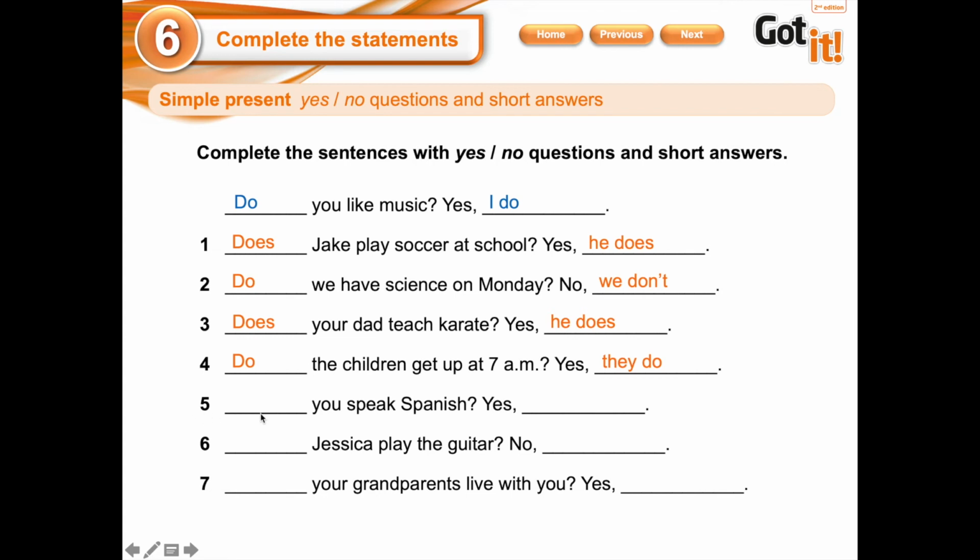Okay, let's continue with number 5. You speak Spanish. Let's see. Do you speak Spanish? Me están preguntando a mí. Por ende, yo soy la que respondo. Yes, I do. Let's go with number 6. Jessica play the guitar. Does Jessica play the guitar? No, she doesn't. And finally, number 7. Your grandparents live with you. Do. Yes, they do. Perfect. Okay, next exercise.